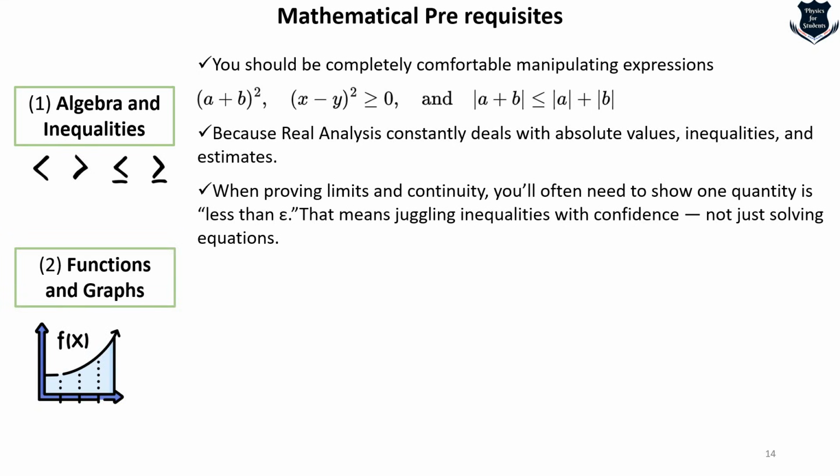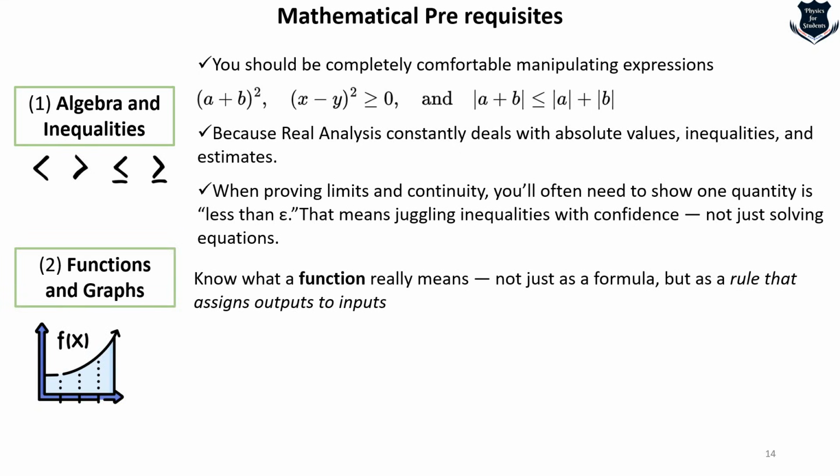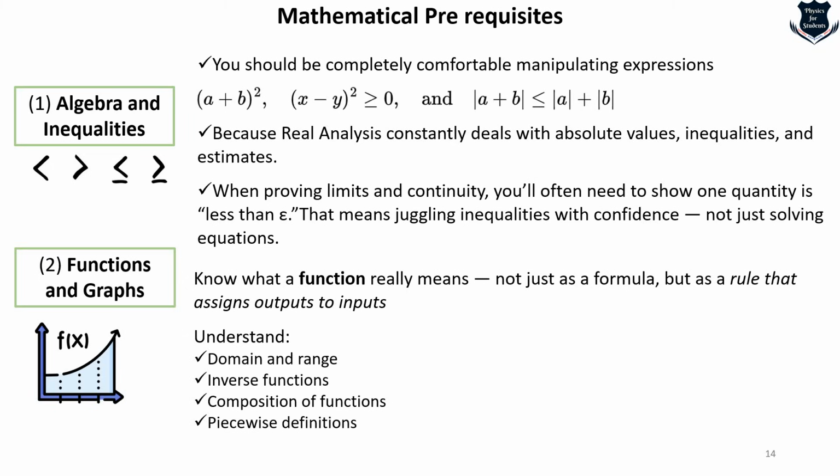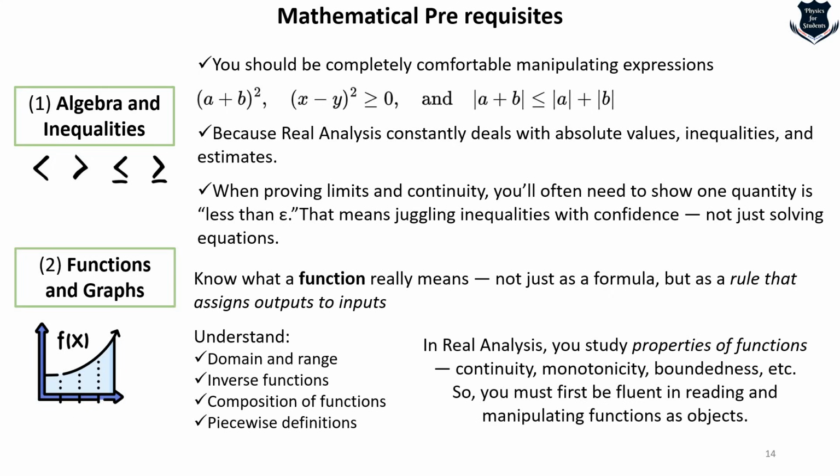The second point is functions. You need to know functions and graphs, because without that you won't be able to understand domain and range, inverse function, composition of functions, and so on. In real analysis you study properties of functions: continuity, monotonicity, boundedness. So a very good understanding of functions and graphs is the second prerequisite.